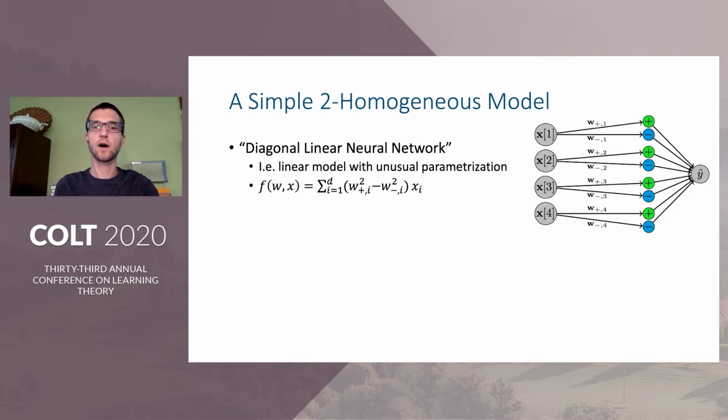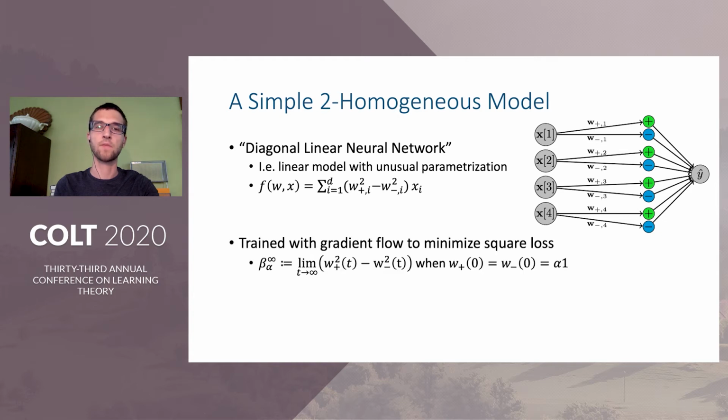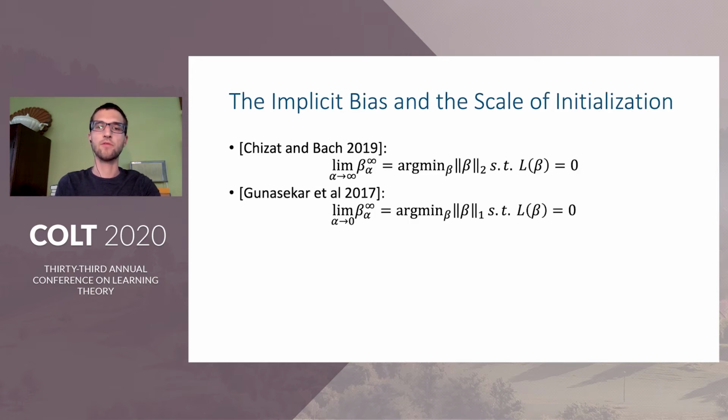Now, this is a pretty simple model, but it already exhibits interesting implicit regularization, which changes as a function of the initialization. For this model, we define beta alpha infinity to be the linear predictor that results from training after initializing both w plus and w minus to be alpha. It was already known that the kernel regime for this model corresponds to implicit L2 regularization, and that beta alpha infinity would therefore approach the minimum L2 norm solution with 0 error as alpha is taken to infinity.